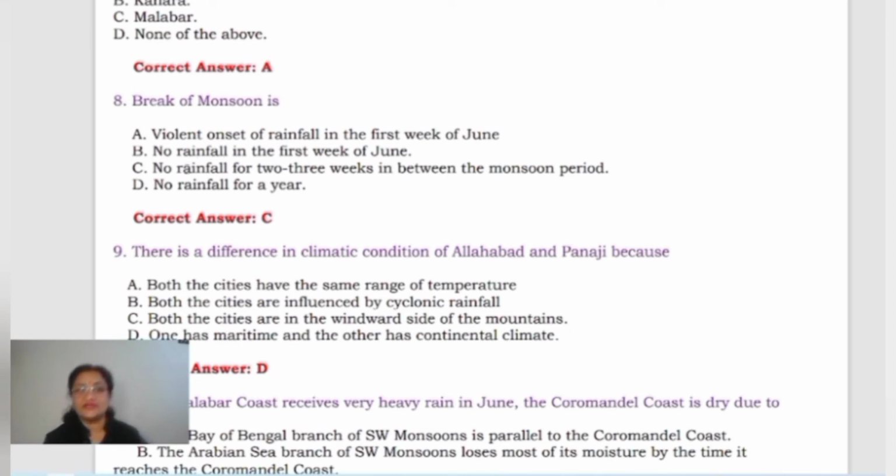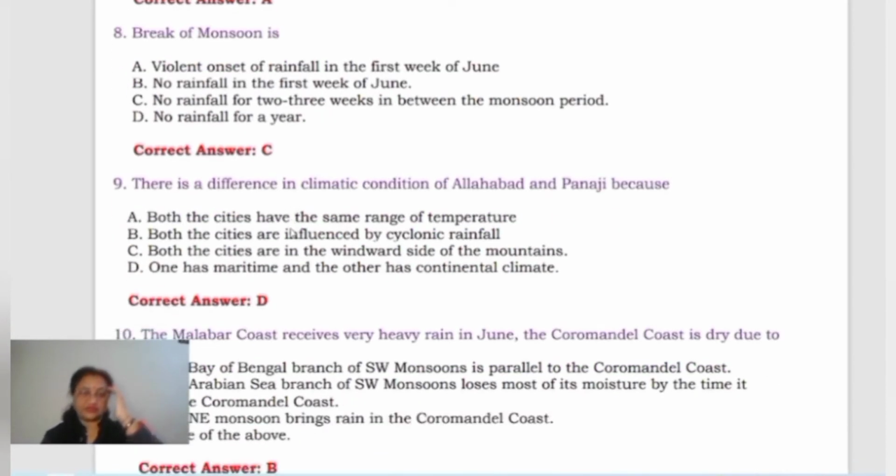It means no rainfall for 2 to 3 weeks in between a constant monsoon period, right? Because in general monsoon periods, almost every day heavy rainfall occurs. But if for 2 to 3 weeks there is no rainfall, then that particular condition is called the break of monsoon.